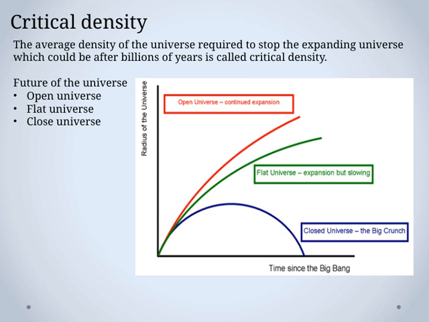An open universe, for example, would continue to expand forever and has a density less than the critical density. A flat universe, on the other hand, has exactly the critical density, and its expansion slows down but never quite stops. Then there's the closed universe, which has a density greater than the critical density. And in this case, gravity can eventually cause the universe to stop expanding and possibly contract.